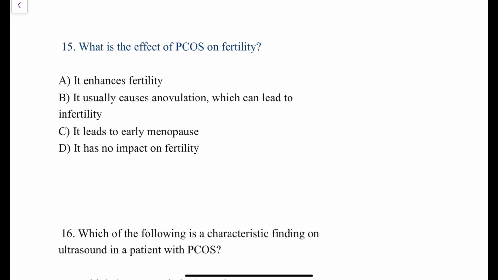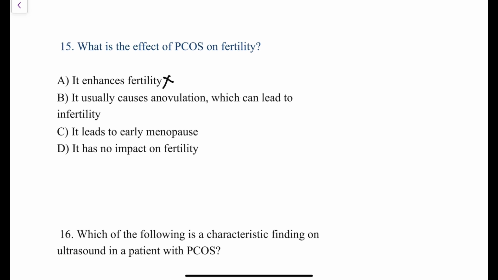Clear? Yes. The next question over here: what is the effect of PCOS on fertility? The options are, it enhances the fertility. No, PCOS doesn't enhance the fertility. It usually causes anovulation which can lead to infertility. Yes, because PCOS is a condition where there is anovulation, right? There is anovulation in patients of PCOS due to increase in luteinizing hormone level throughout the cycle. So since there is anovulation, there is no release of mature ovum. So therefore, there is no chance of conception. So the patient is going to come to you with complaints of infertility.